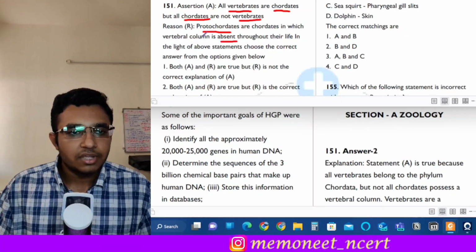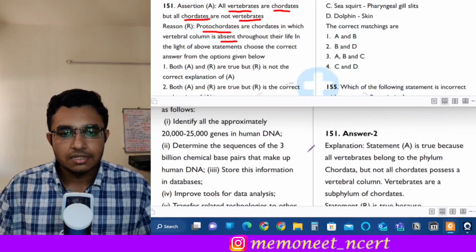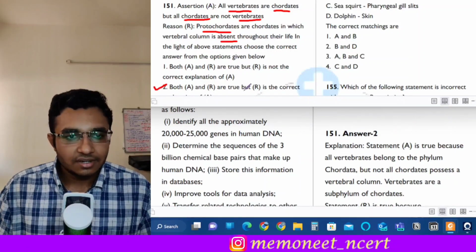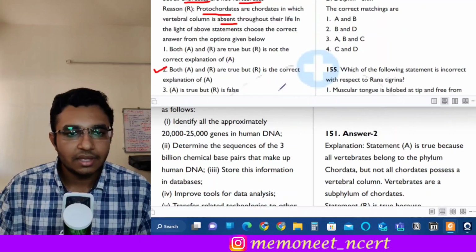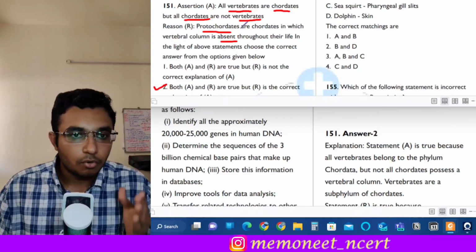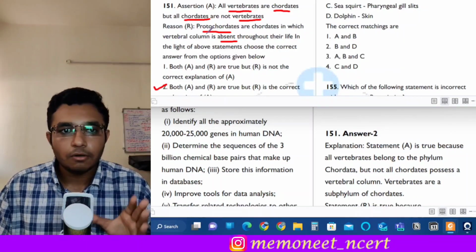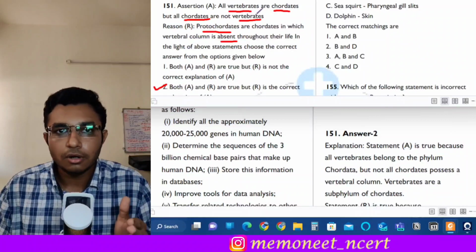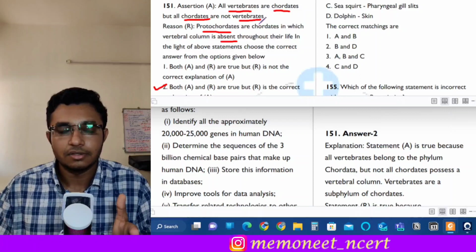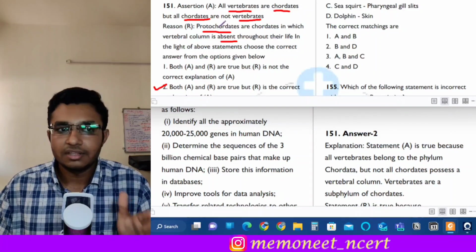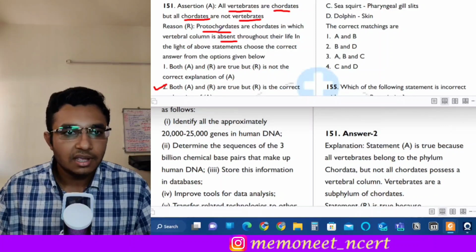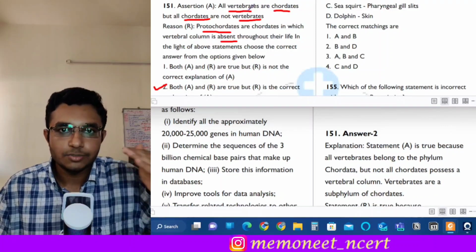Okay, so we have to identify the correct option. So here the correct answer is option 2, because both assertion and reason are correct, and the reason is also the correct explanation of assertion. Because protochordates are the chordates in which vertebral column is absent, so they do not belong to vertebrata. In vertebrates the vertebral column is present. So in protochordates, the vertebral column is absent, so they cannot be called vertebrata. So all chordates are not vertebrates, but all vertebrates belong to the chordata.